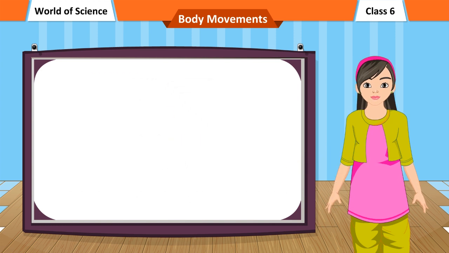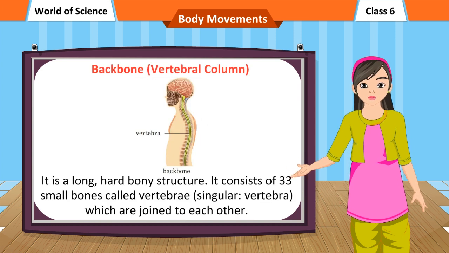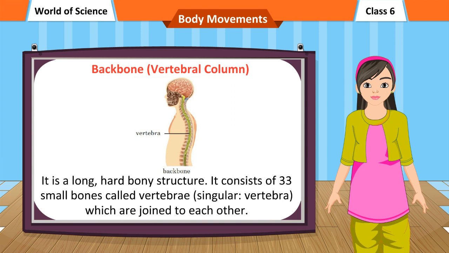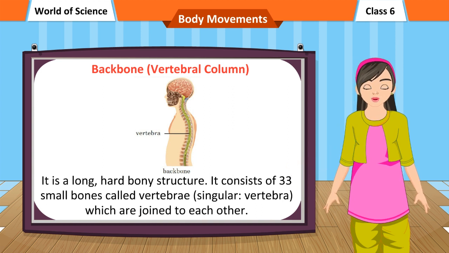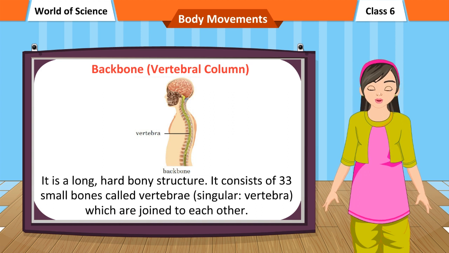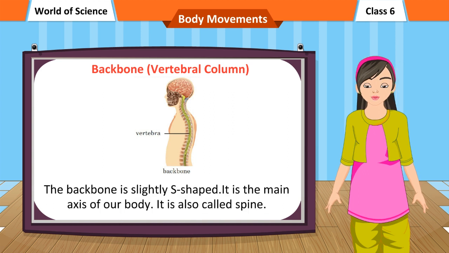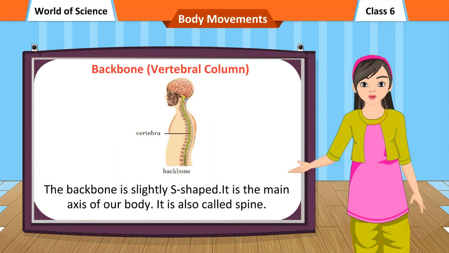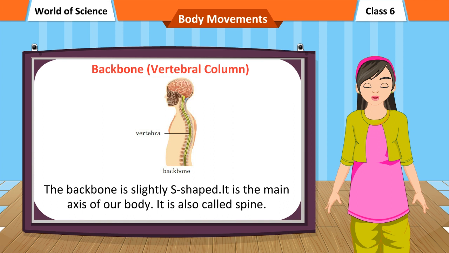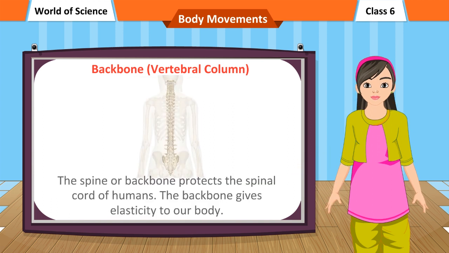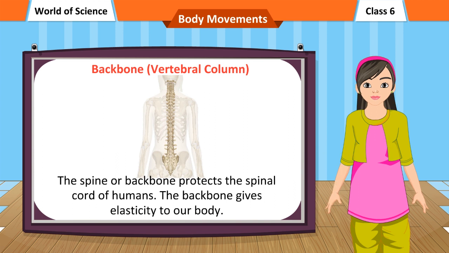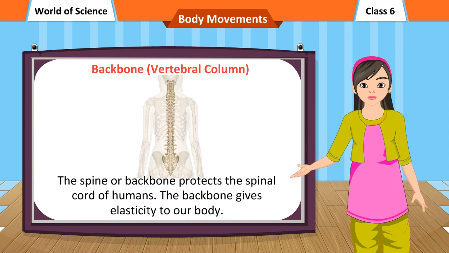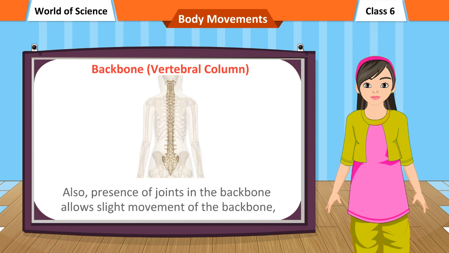Backbone, vertebral column. It is a long, hard bony structure. It consists of 33 small bones called vertebrae, singular vertebra, which are joined to each other. The backbone is slightly S-shaped. It is the main axis of our body. It is also called spine. The spine or backbone protects the spinal cord of humans. The backbone gives elasticity to our body.